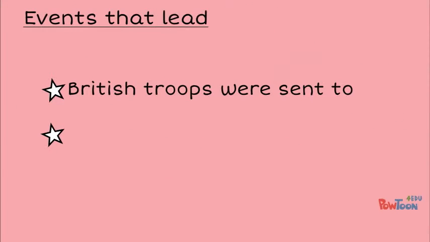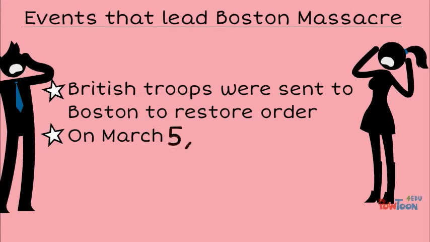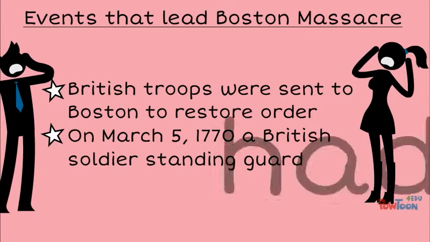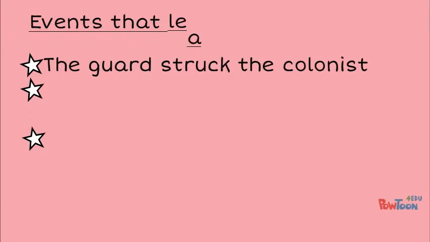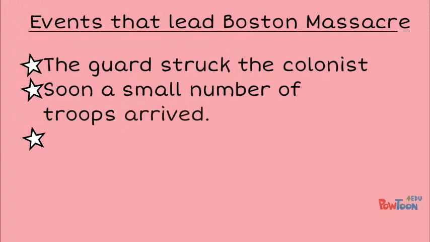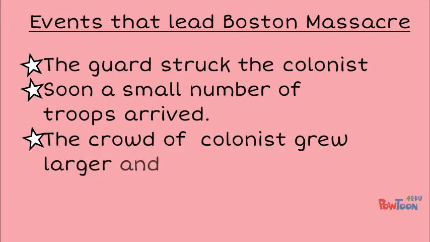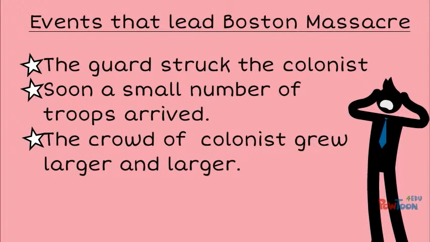The events that led to the Boston Massacre. British troops were sent to Boston to restore order. On March 5, 1770, a British soldier standing guard had an argument with a colonist. The guard struck the colonist. Soon, a small number of troops arrived, and the crowd of colonists grew larger and larger.